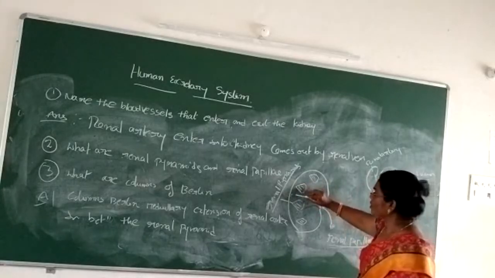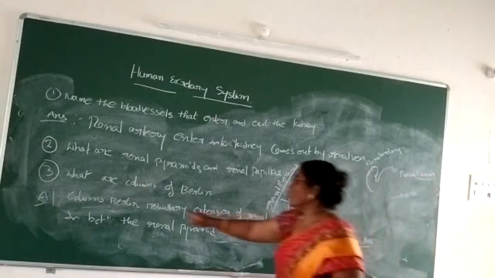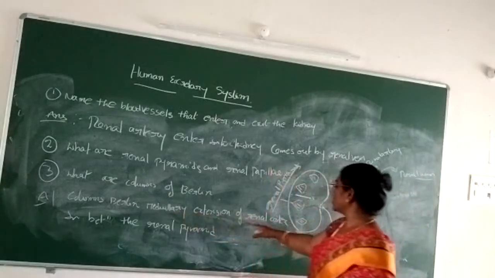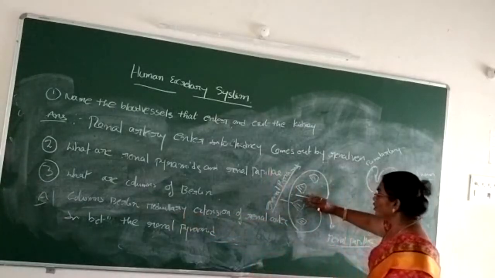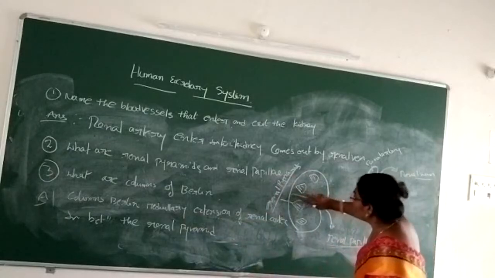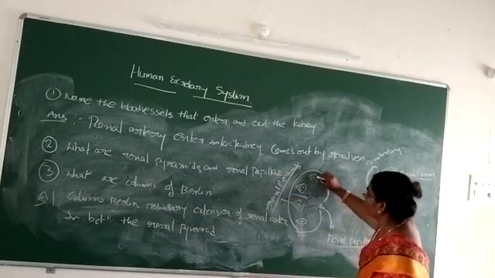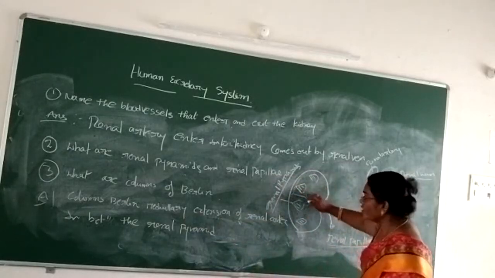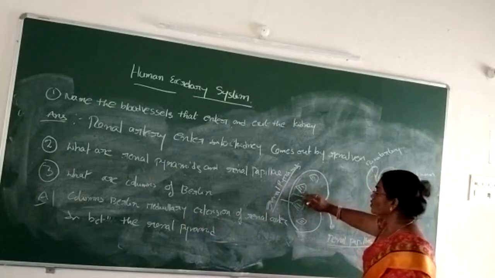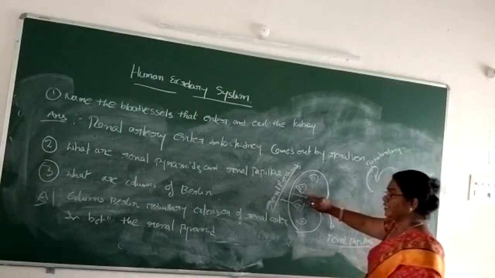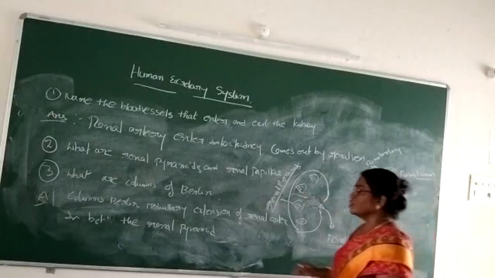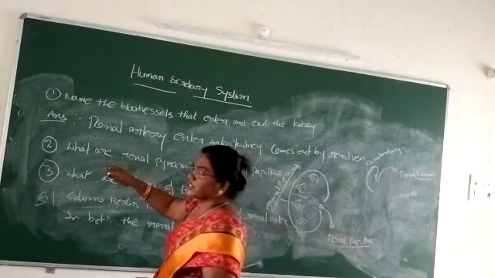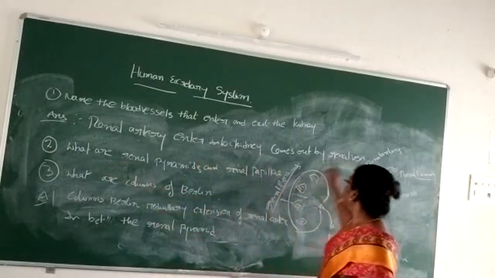This is the renal pyramid. So the columns of Bertin are extensions of the renal cortex between the renal pyramids.